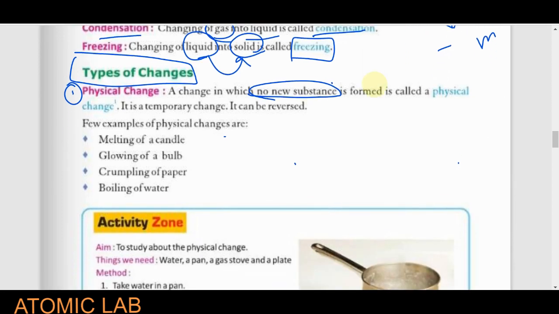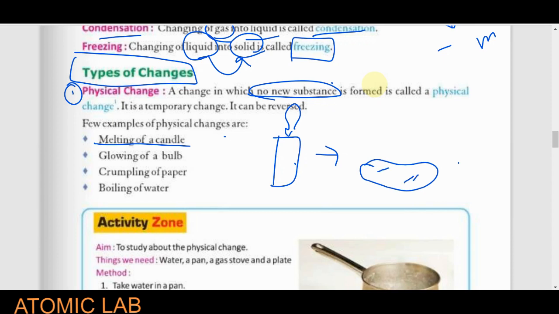There are so many examples, like the melting of a candle. Suppose this is the candle here, and if it melts, it becomes a melted candle. We know that the melted candle will be converted back into the candle form, because this is wax. So definitely the substance is present there. This is also the wax.